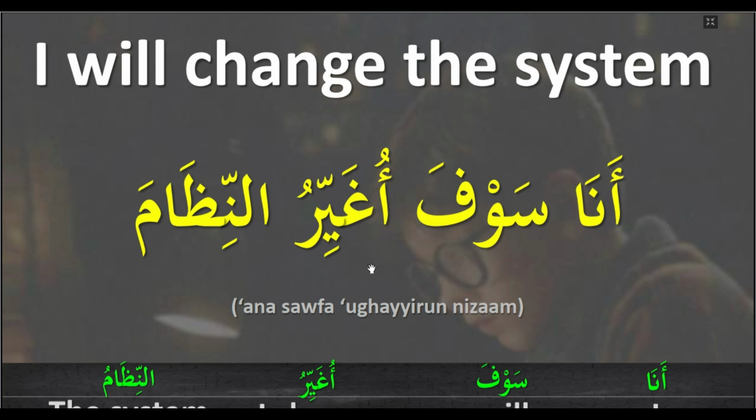All will be correct, but we need to change two things: here it will be نحن, and we change this alif to nun, نغير. Okay, let's move to the next word.